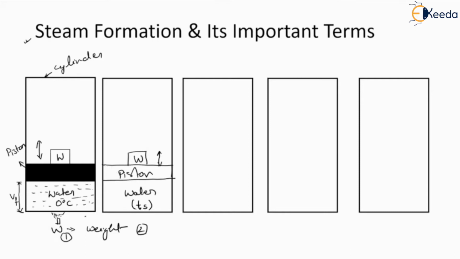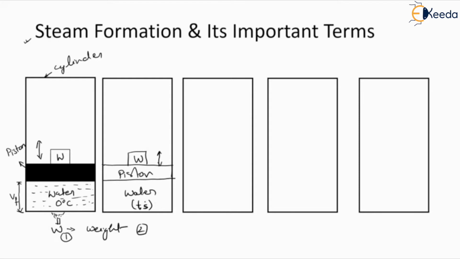When we are continuously giving heat to this water, it will reach the saturation temperature, but at that point the piston will not start moving in any direction. Now the piston will try to move upward when the water starts boiling, or here this Ts temperature we are considering is when the water tends to boil.